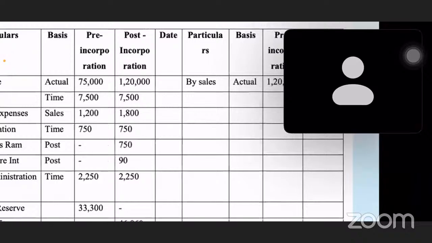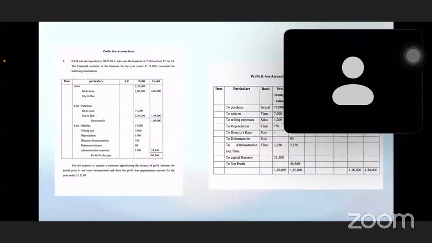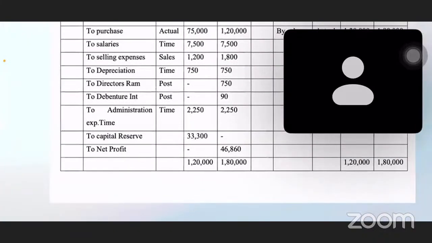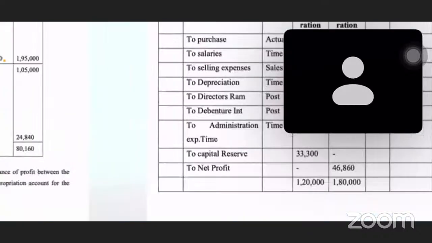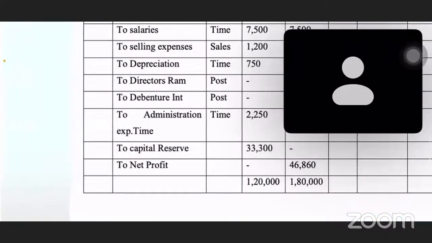Okay, again, you remember the trading account? Normally the trading account balance will be gross profit. But here what we will do is transfer it to the capital reserve. The pre-incorporation period profit is there, right? We will transfer it to the capital reserve. That is, after administration expenses, you can see, to capital reserve. Guys, everyone understood? Yes, ma'am.